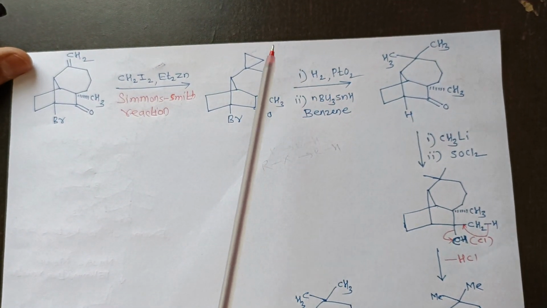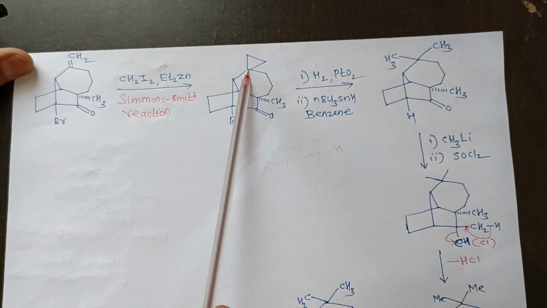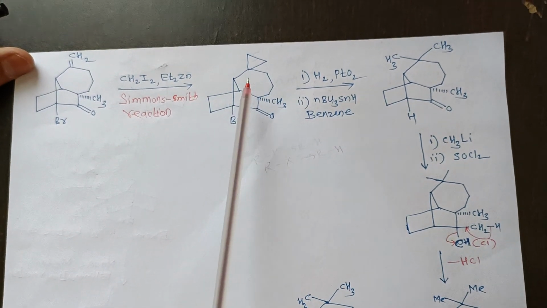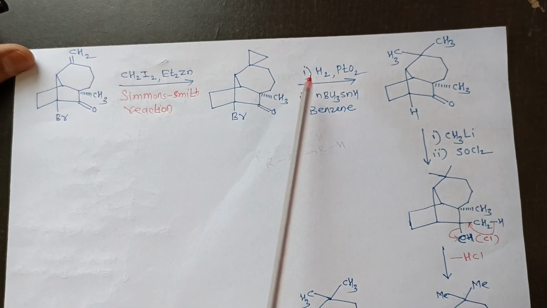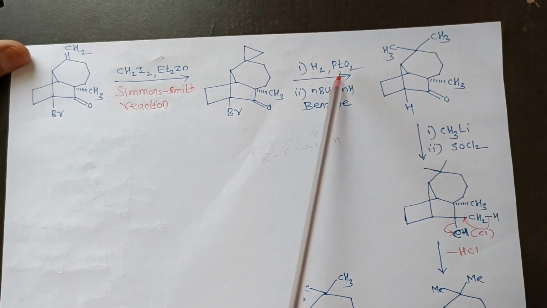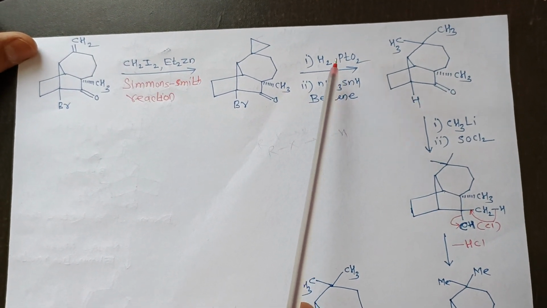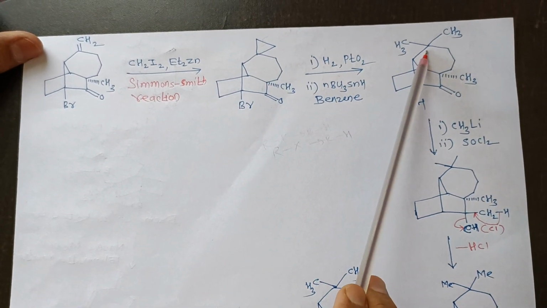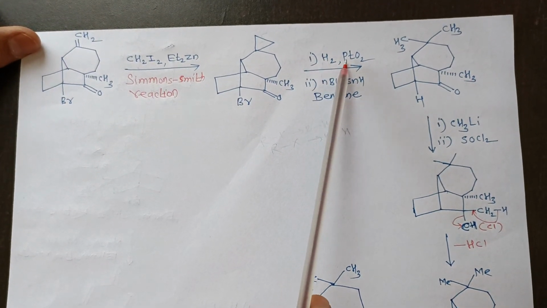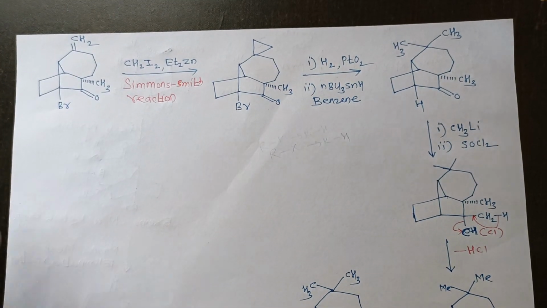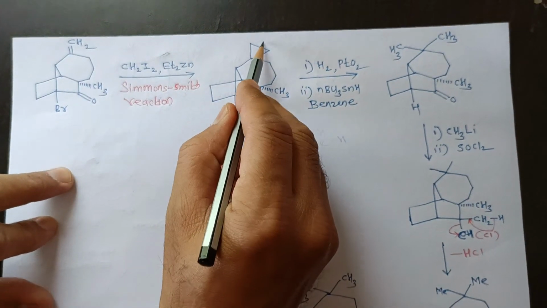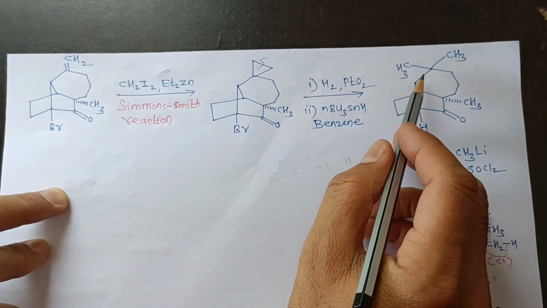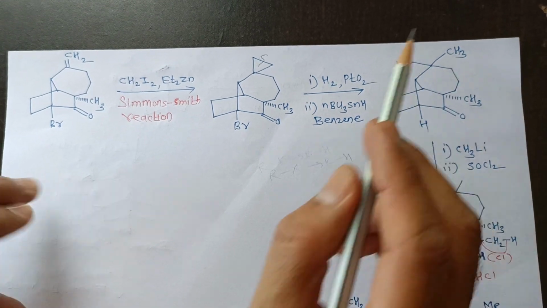So here that cyclopropane intermediate then reacts with H2 and platinum oxide. Here, for the conversion of cyclopropane into a dimethyl group, we use H2 and platinum oxide. This is the well-known reagent for the cleavage of the cyclopropane ring into the corresponding dimethyl substituent.